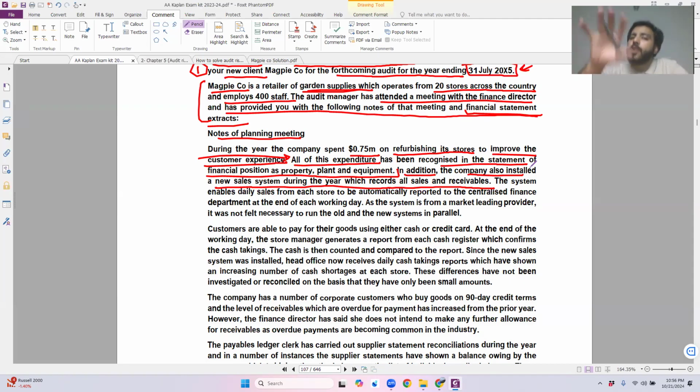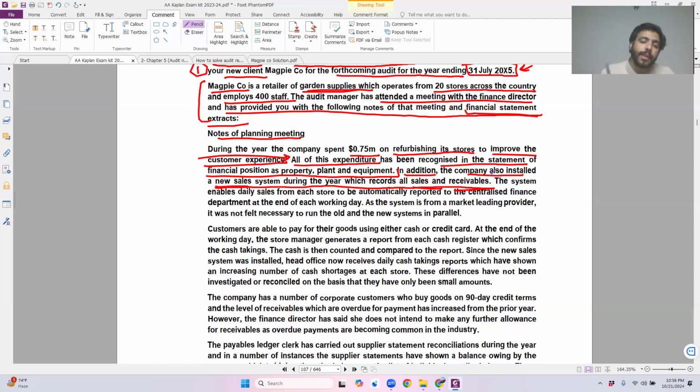Whenever a company is installing a new kind of system, there is always this risk that maybe the old system was correct, it was recording correct things, it was not misstating. But what is this system recording, by the way? The new system is recording all the sales and receivables. So the system is automatically recording what sales we have made and what receivables we have. What if there is something wrong with this new system, which you might not have tested at the moment? There is always this risk, because if there is something wrong with the system itself, your sales would not be right. I can't say whether it would be misstated or overstated.